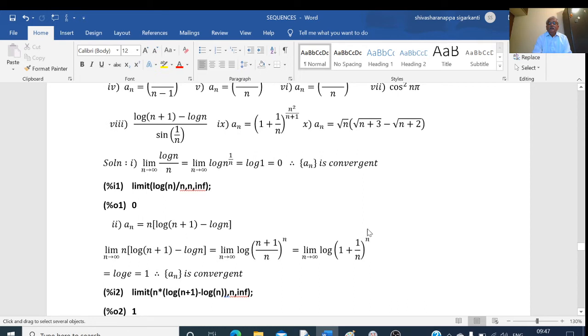If I apply the limit here, then (1 plus 1 by n) to the power of n as n tends to infinity is equal to e. We know this limit. This is log of e. So that is here log e. Log of e is nothing but 1. So therefore the given sequence is convergent.